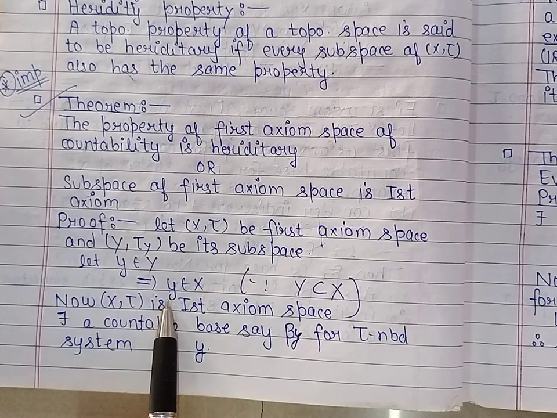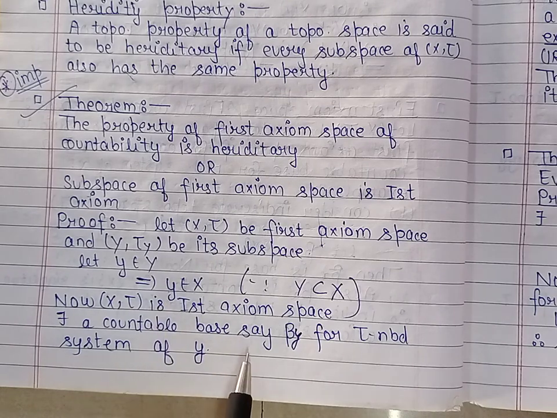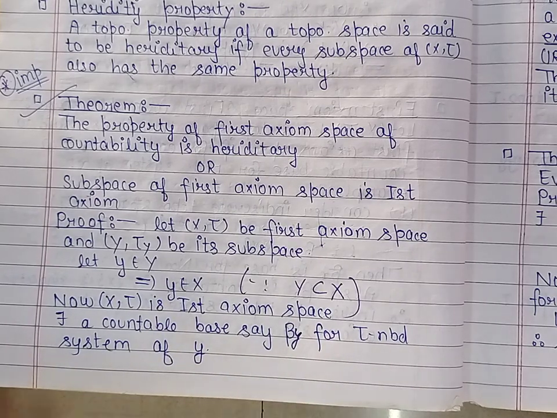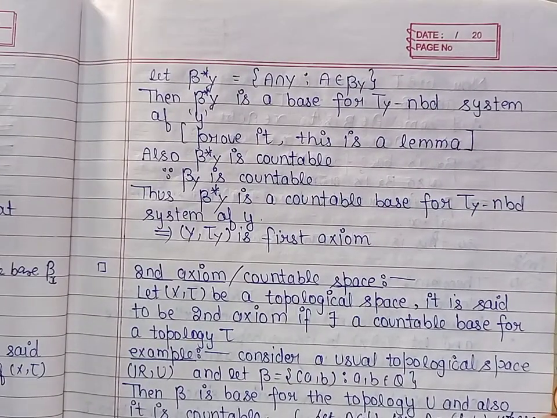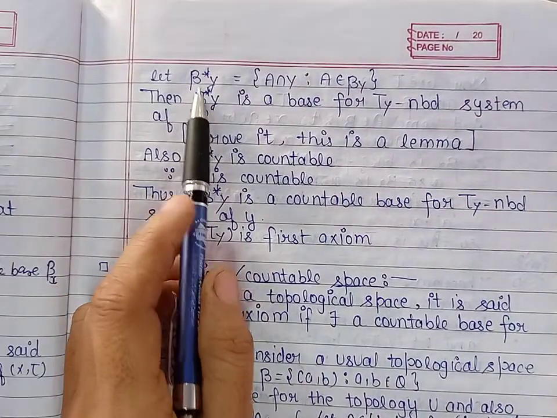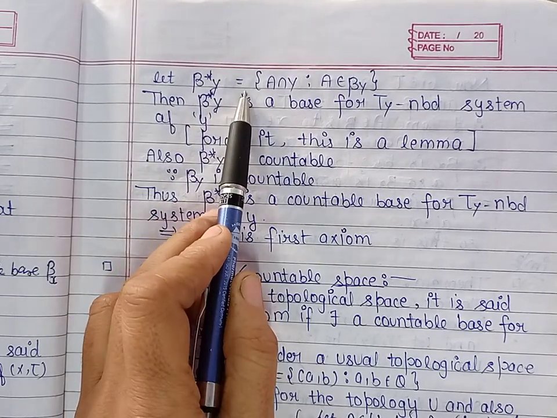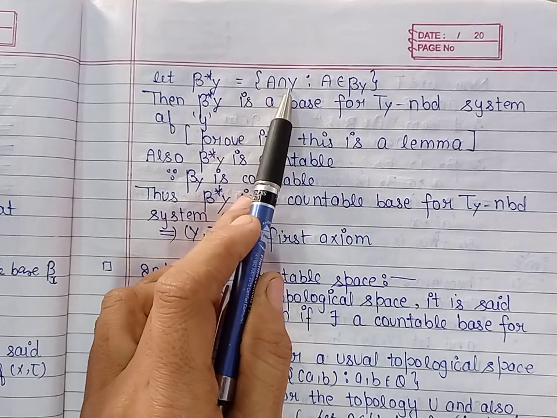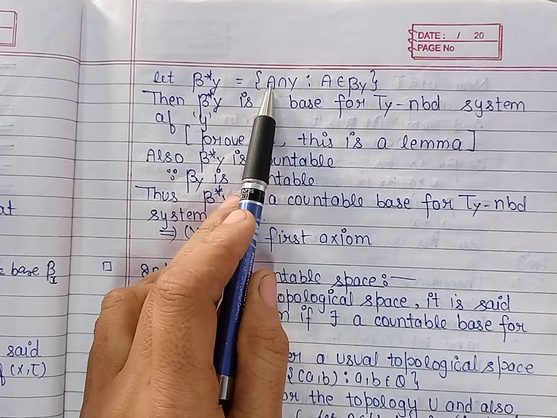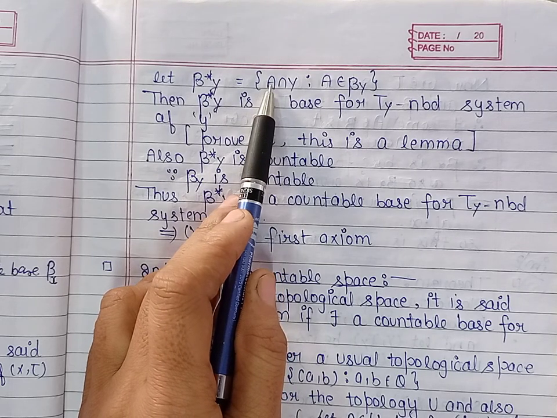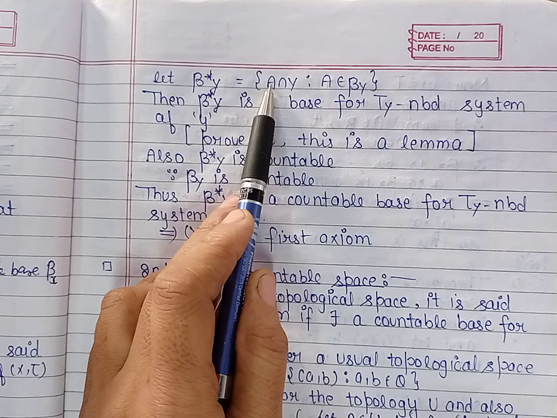Now yesterday we discussed the lemma: if we have a base for the tau neighborhood system, then we can form a base for the tau_Y neighborhood system. So let us define the collection beta star y, which is formed by the intersections of Y with the members of the tau neighborhood system's base beta y.